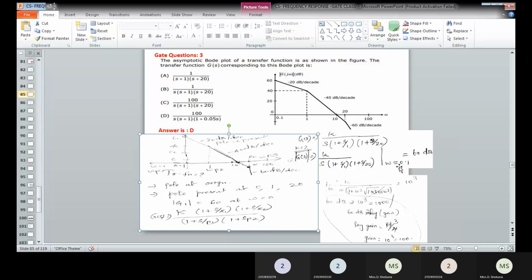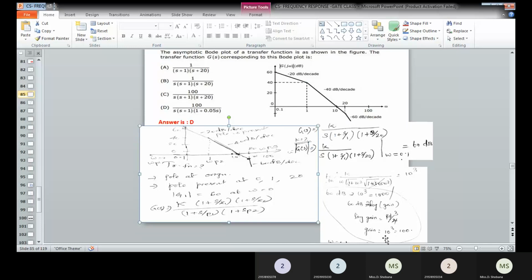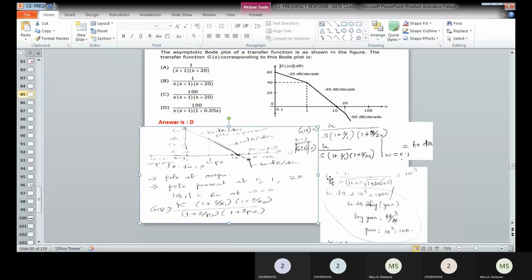So 1 plus S divided by 20. Here we have to determine the gain K at omega is equal to 0.1, and that only we are getting a magnitude of 60 dB. If you rearrange the terms, you can get the gain value as 100. So you will be getting 100 divided by S into S plus 1, and then 1 plus 0.5 S. That is the option available in D. So that is the correct answer. In this way also you can solve the problem.